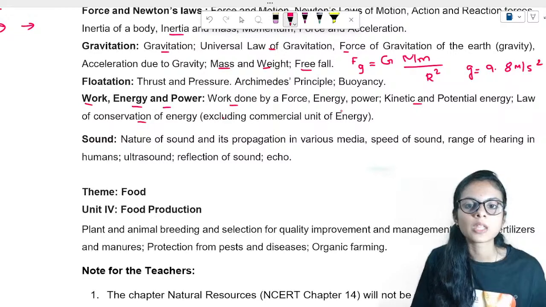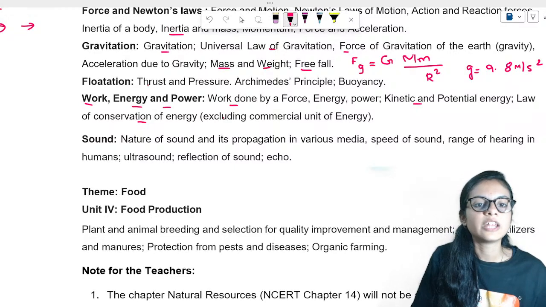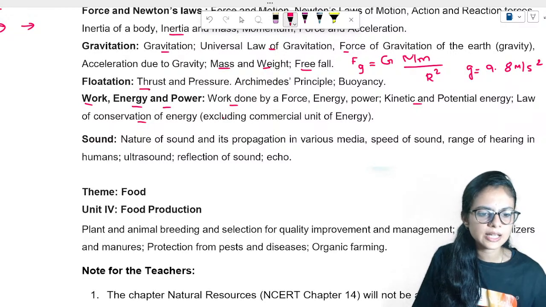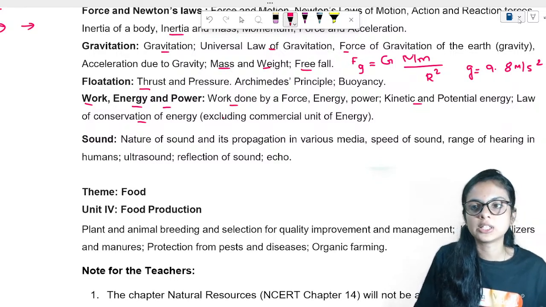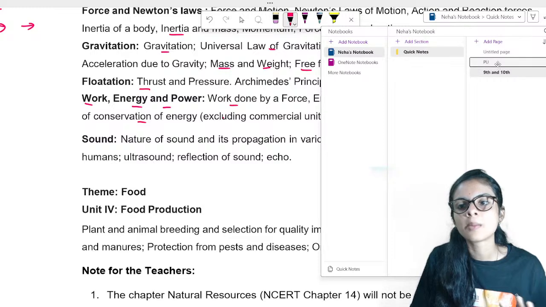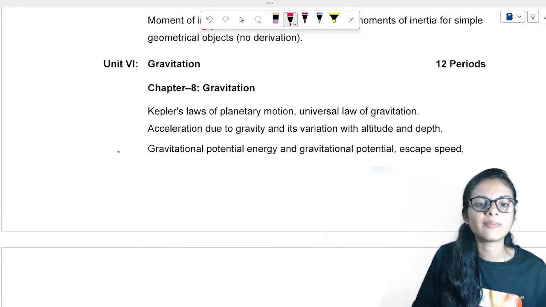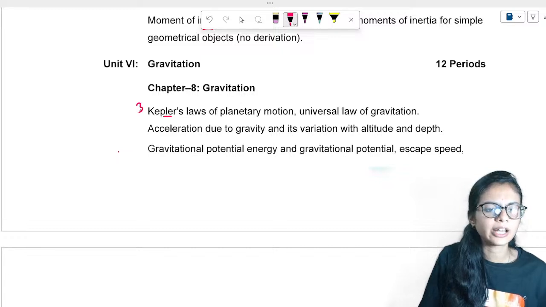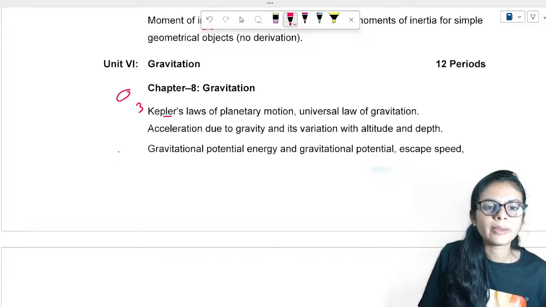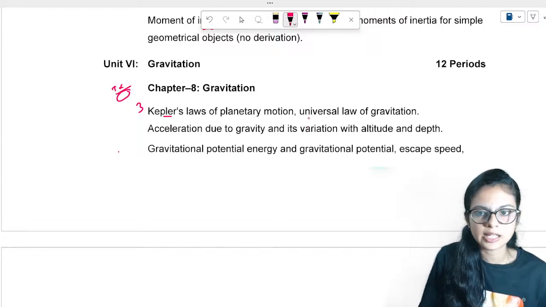Yeah, in float, this is fluid physics kind of thing. Thrust, pressure, Archimedes principle, buoyancy. This is a ninth concept. But what you have in your 11th, you have Kepler's laws, three laws of planetary motion in the orbit. Time period is directly proportional to, you're going to study about these things.